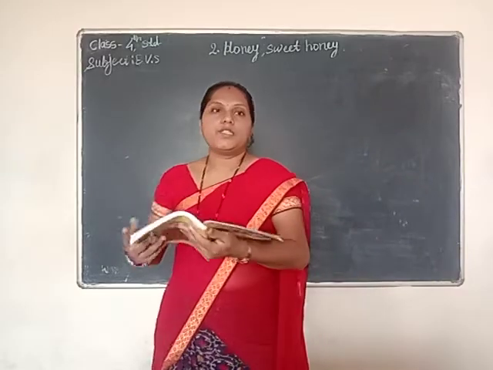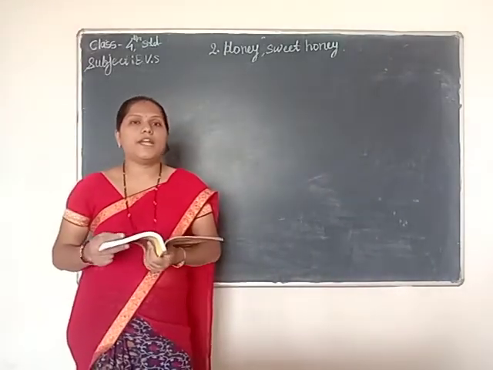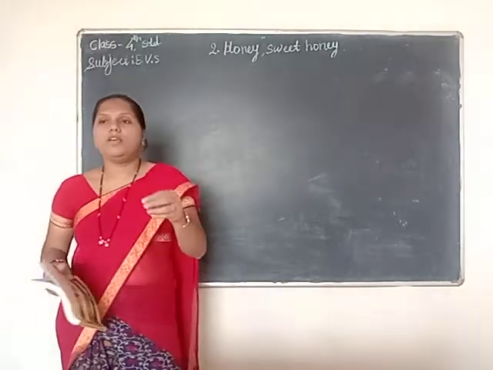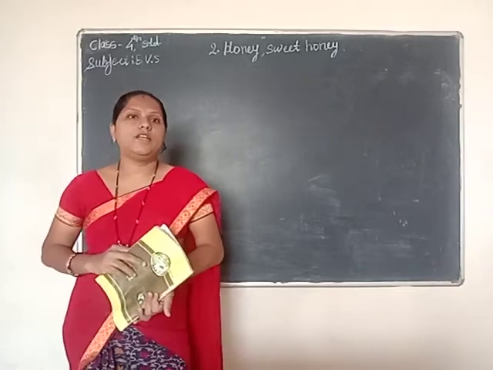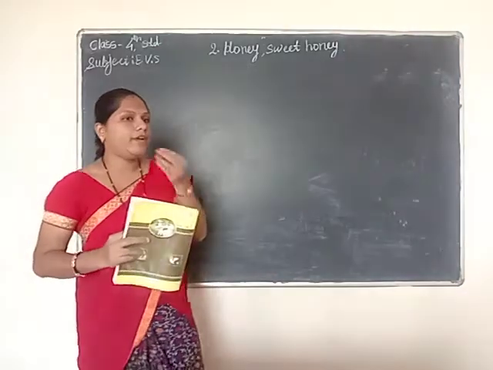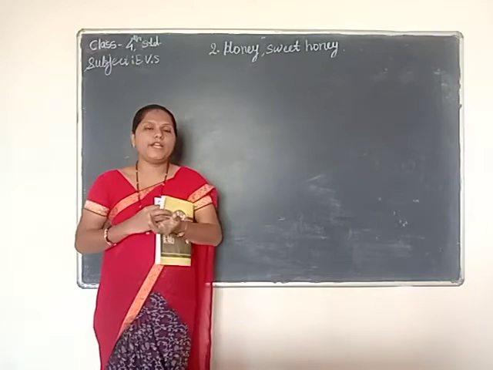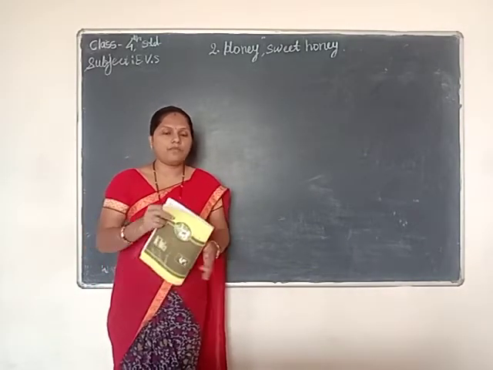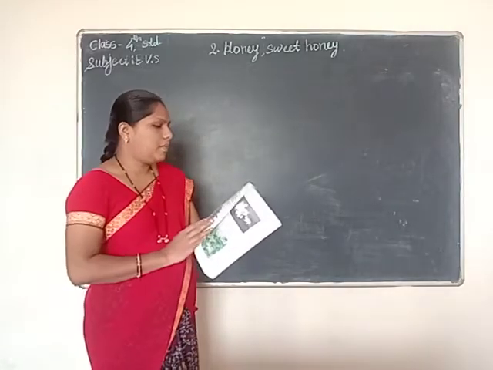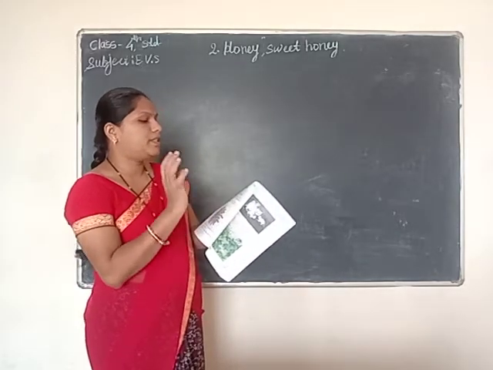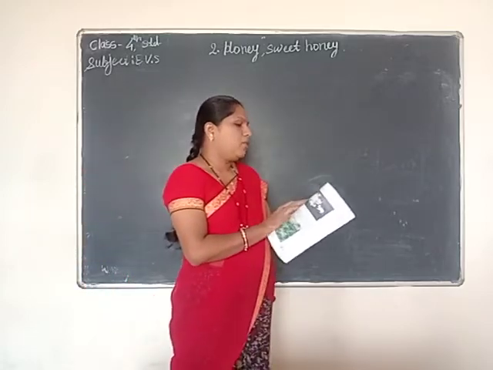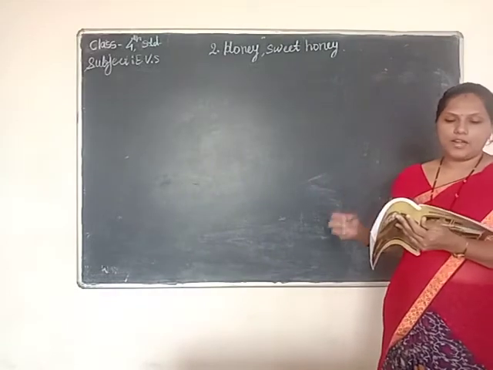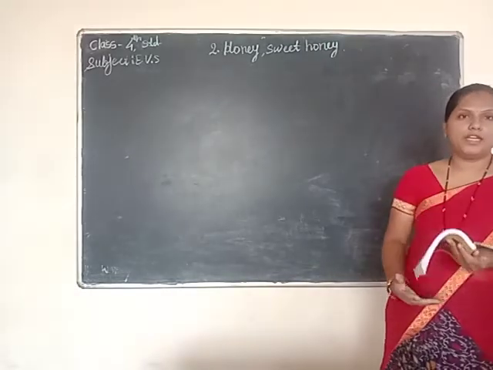And what were the children doing there? Are they only standing? No, they are eating some sweetmeat. For example, suppose they are eating jalebi, it's a sweetmeat. While you are standing and eating some sweet, some sweet falls down. A few pieces of sweetmeat fell on the ground. Soon a few ants gathered around the pieces of sweetmeat to eat.